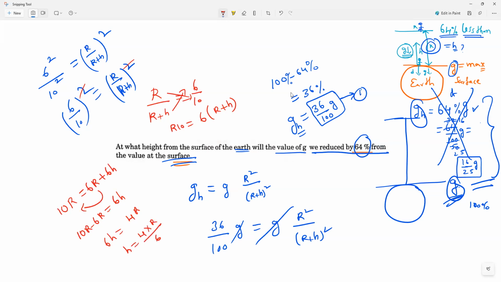What is the radius of the earth? Anybody can tell? Radius of the earth. I am asking. 6.4. Horrible.